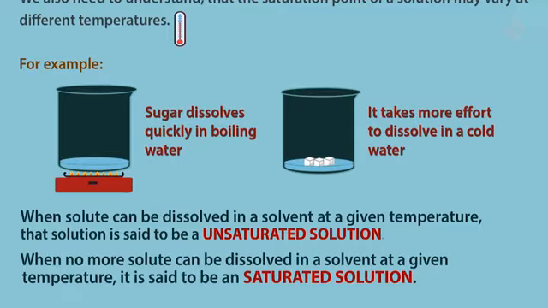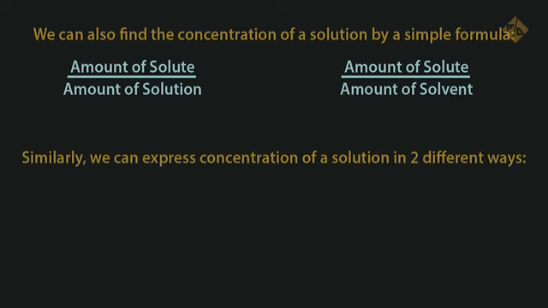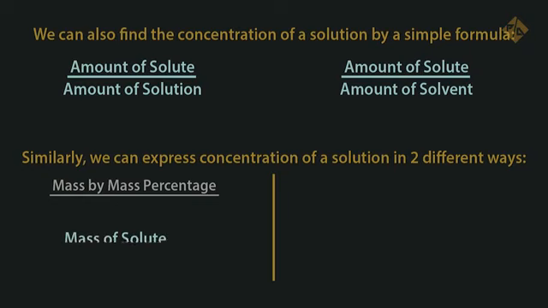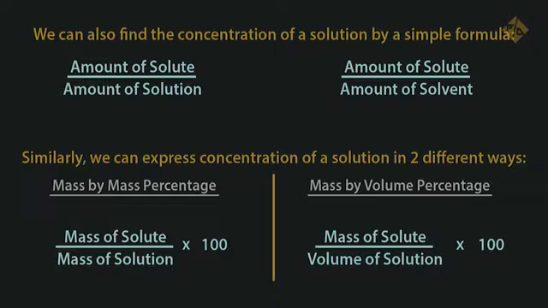We can also find the concentration of a solution by a simple formula: amount of solute over amount of solution, or amount of solute over amount of solvent. Similarly, we can express the concentration of a solution in two different ways. First, mass by mass percentage. In this method, we use the ratio of mass of solute over mass of solution and multiply it by 100. Second, mass by volume percentage. In this method, we use mass of solute over volume of solution and multiply it by 100.